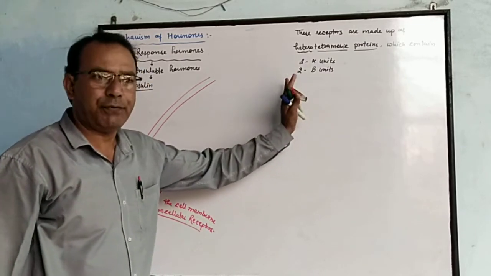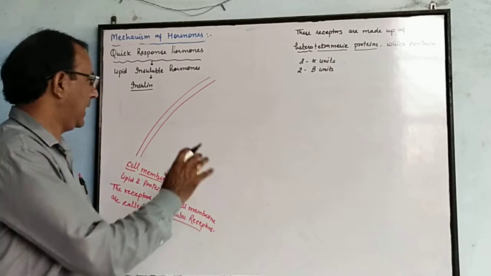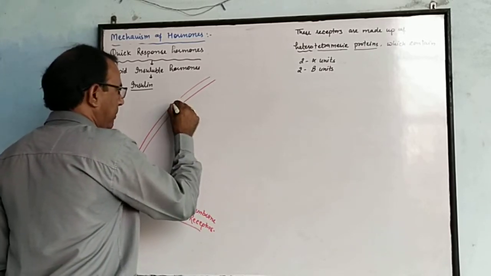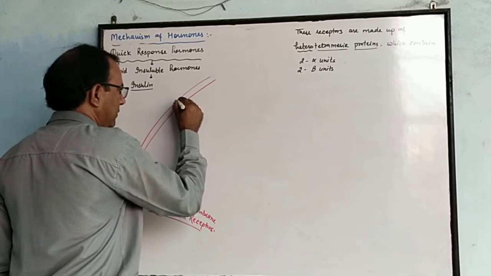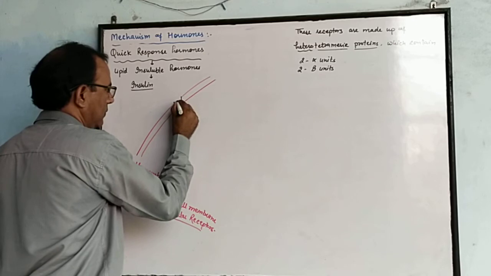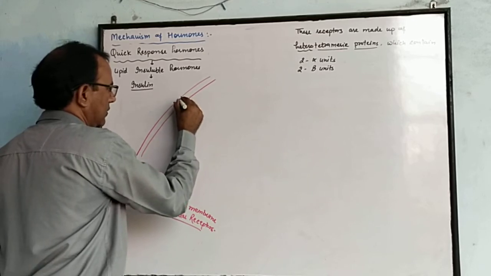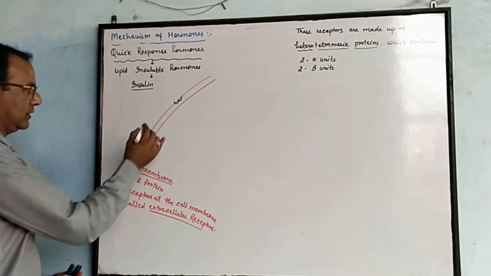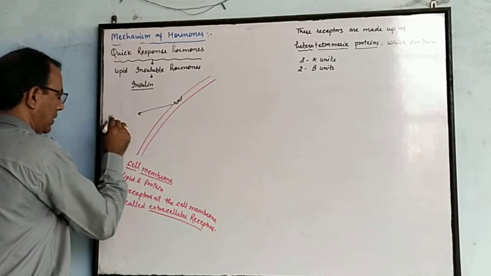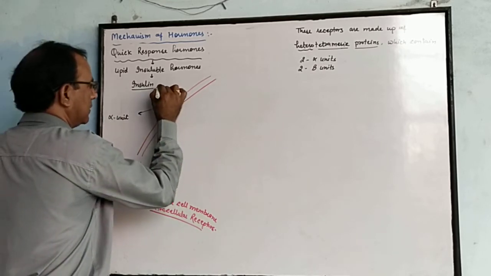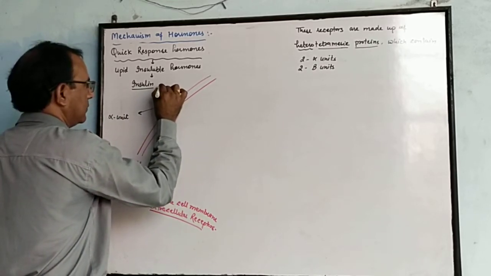How are these alpha and beta units present at the cell membrane? The alpha units are present outside the cell membrane. These are the two alpha units. This is the insulin.